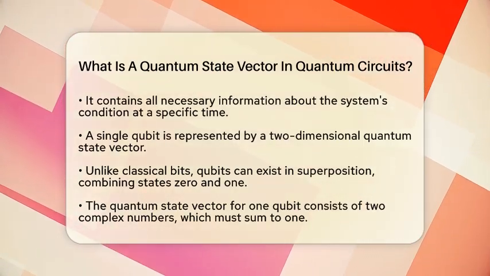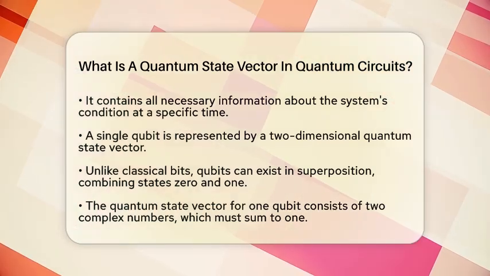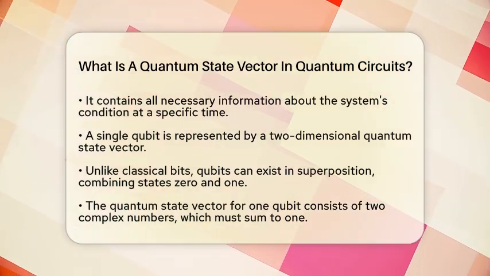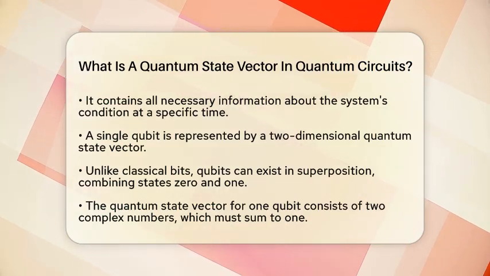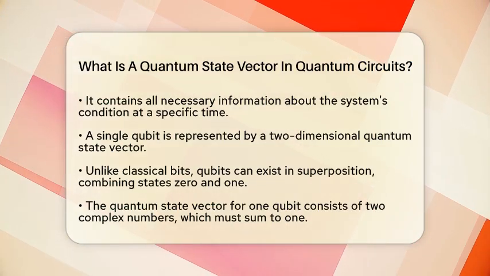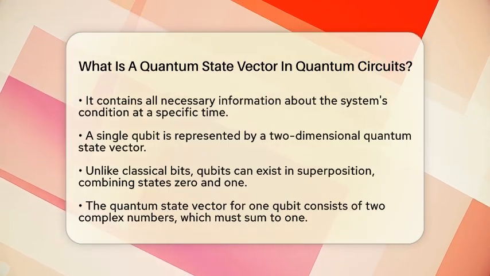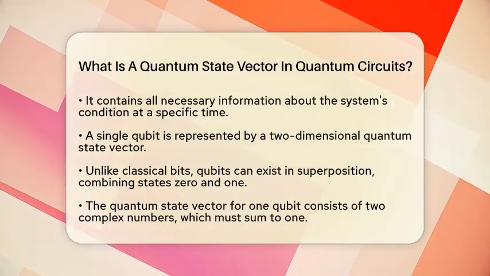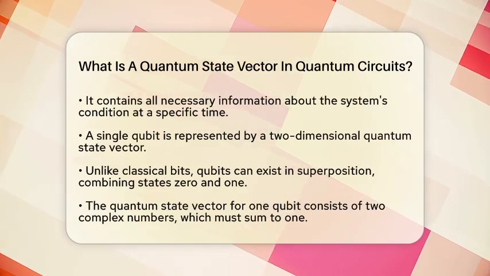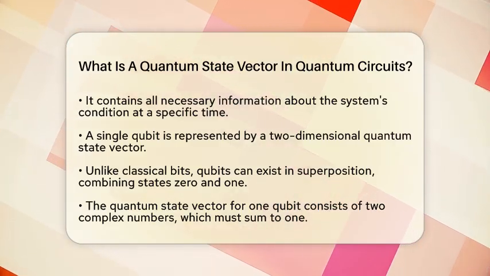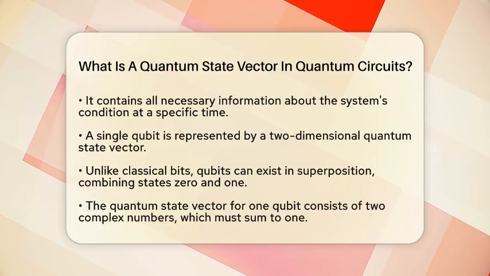The quantum state vector for one qubit is a two-element column vector with complex numbers. The sum of the squares of these numbers must equal 1, ensuring that the vector is a unit vector, which is necessary for a valid quantum state. For instance, the vectors (1, 0) and (0, 1) represent the two basis states, corresponding to the classical states 0